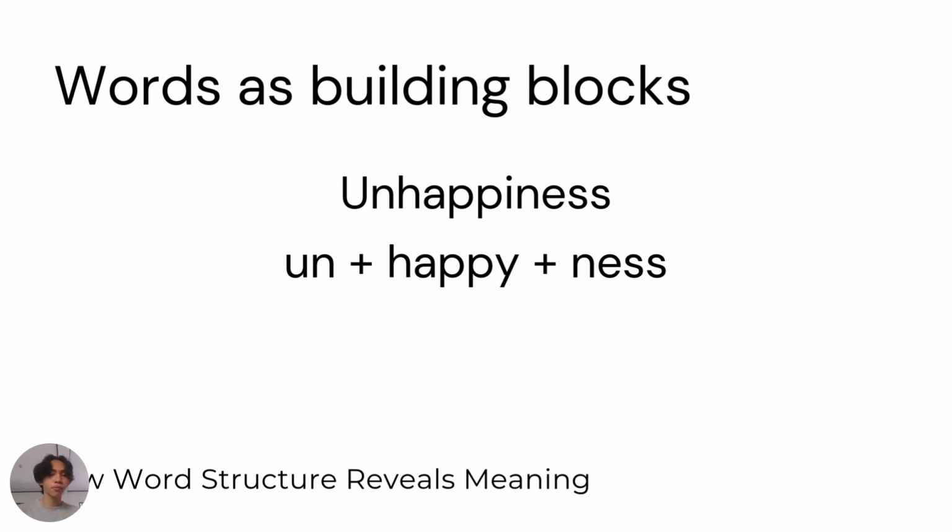This is the same for many words we use every day. For example, uncertain means not certain, and rebuild means to build again. Understanding these building blocks helps us quickly interpret what the word is trying to tell us. Now that we've seen how words are structured, let's explore how affixes like prefixes and suffixes play an even bigger role in shaping meaning.